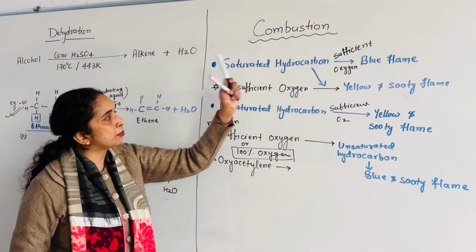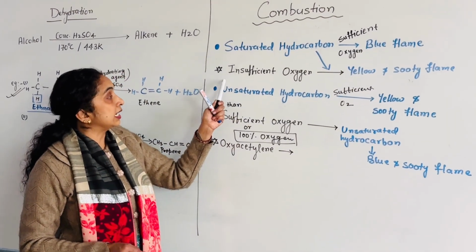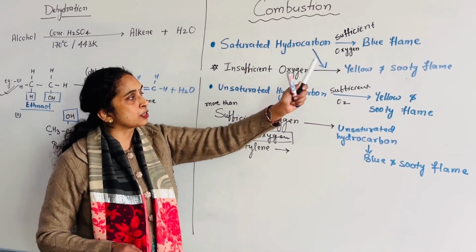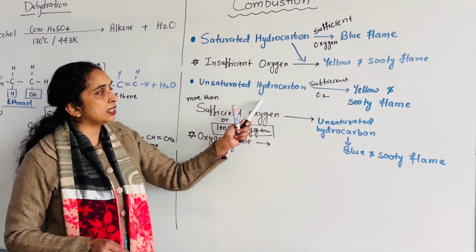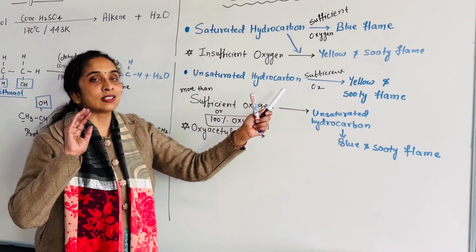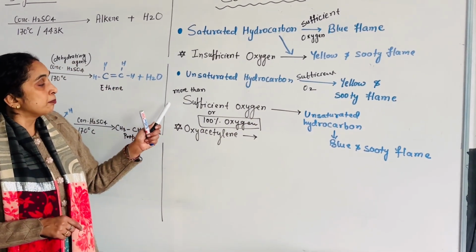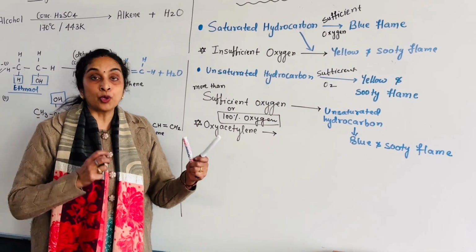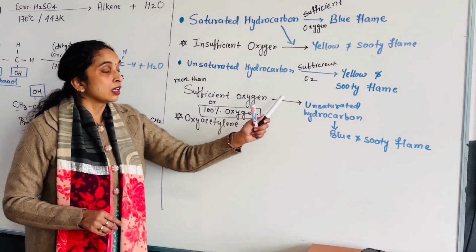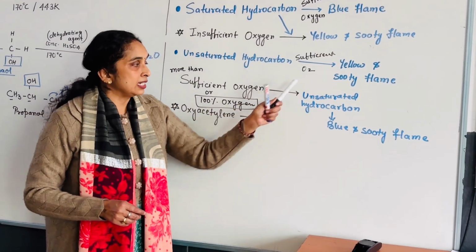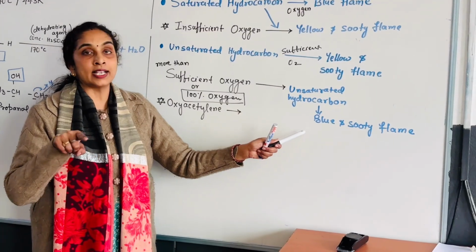Saturated hydrocarbon burns in a sufficient amount of oxygen with a blue flame. In an insufficient amount of oxygen it burns with a yellow and sooty flame. Unsaturated hydrocarbon in normal condition, in sufficient oxygen, burns with a yellow and sooty flame. But when 100% pure oxygen is present in more than a sufficient amount, even if it is an unsaturated hydrocarbon, it burns with a blue flame.